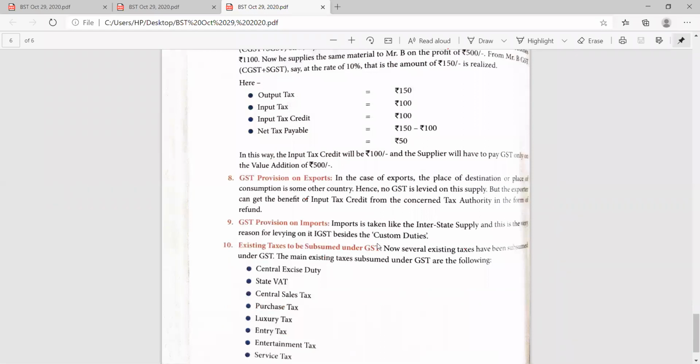You might have a long question related to the key features in your exam, or a short note about any of the concepts related to the GST. As it is a new topic added in your syllabus, it is very important from the examination point of view as well as your further studies. So please read this topic intensively, study it thoroughly, learn it thoroughly, have the Google search as well, and find out the practicals related to case studies related to the GST. Then it will be more clear to you how GST works, how this is to be calculated.